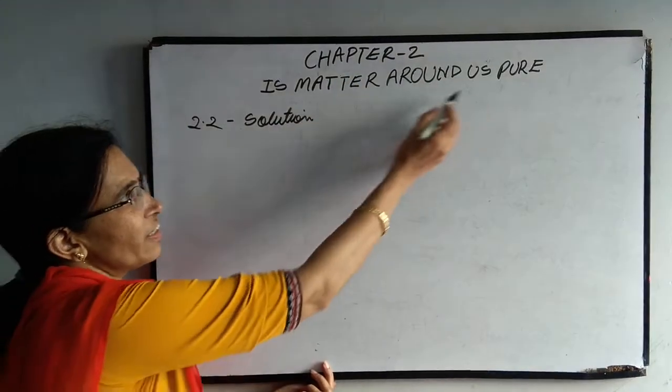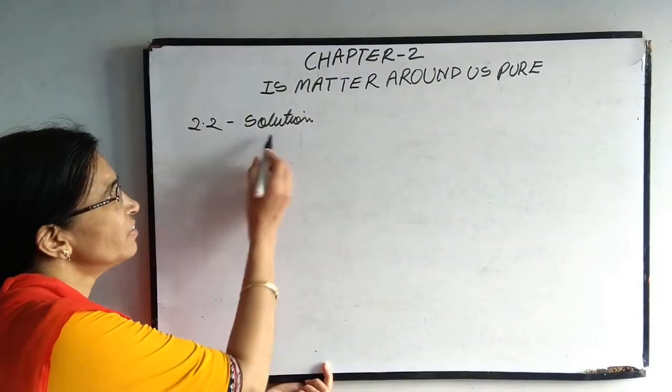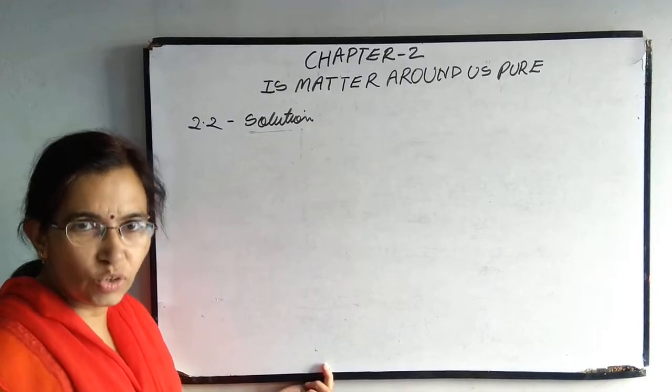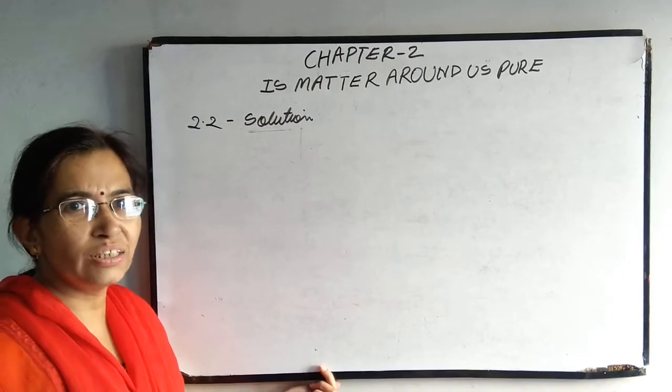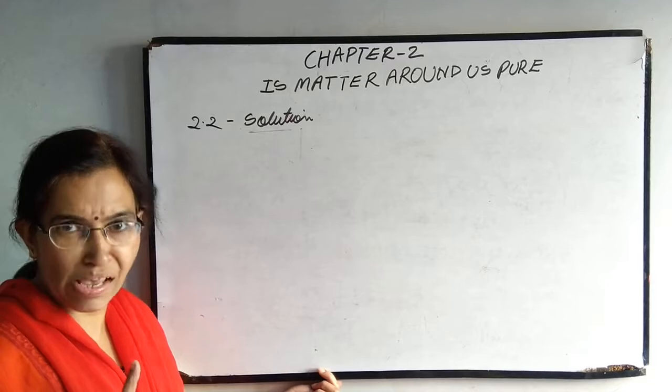Chapter 2 is Is Matter Around Us Pure. Topic is solution. Now what do you mean by solution? Solution is a homogeneous mixture of two or more substances.